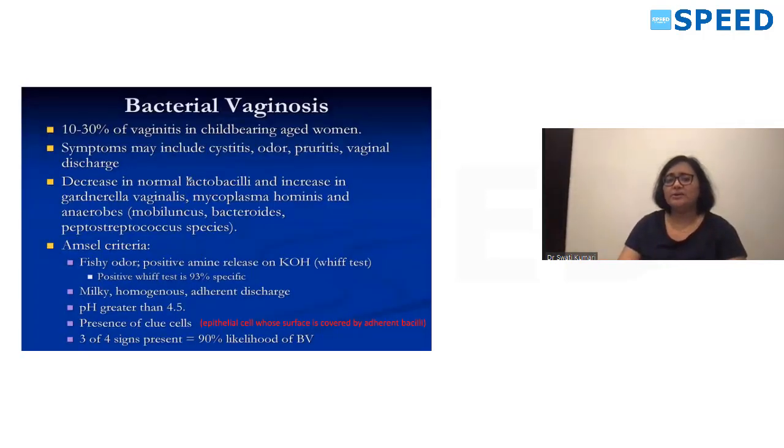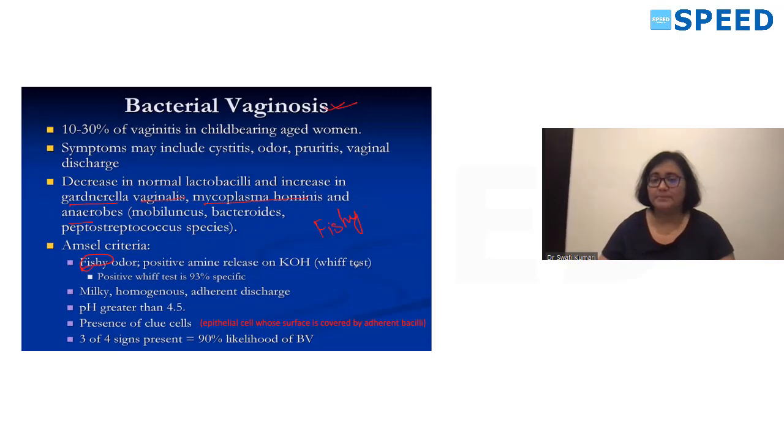In bacterial vaginosis, there is a decrease in normal flora, Lactobacillus, and an increase in some organisms like Gardnerella vaginalis, Mycoplasma hominis, and anaerobes like Mobiluncus, Bacteroides, and Peptostreptococci. This causes bacterial vaginosis. The patient will present with discharge and pruritus. The peculiar feature is that you will get a fishy odor.